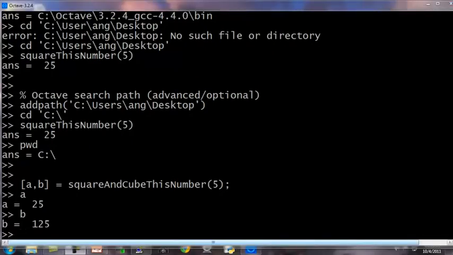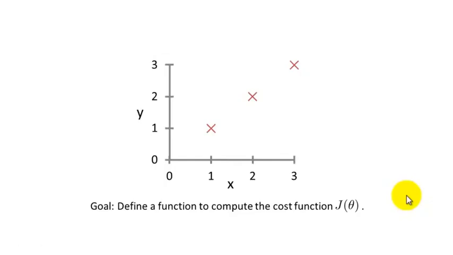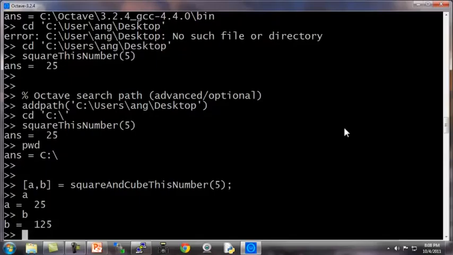Finally, I'm going to show you just one more sophisticated example of a function. Let's say I have a data set that looks like this with data points at (1, 1), (2, 2), (3, 3). And what I'd like to do is to define an Octave function to compute the cost function J of theta for different values of theta. First, let's put the data into Octave. So set my design matrix to be [1 1; 1 2; 1 3].